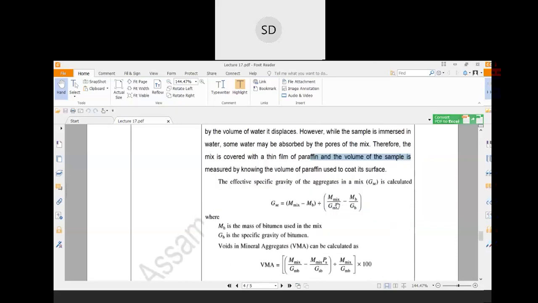Volume of the mix minus air voids, minus Mb by Gb, where Mb is the mass of the bitumen content divided by Gb, the specific gravity of the bitumen. So basically you get the volume of the bitumen content. From the volume of the mix minus air voids, minus the volume of that bitumen content, you get the volume of the aggregate particles in the mix. In this way, you can get the effective specific gravity of the aggregate in the mix.